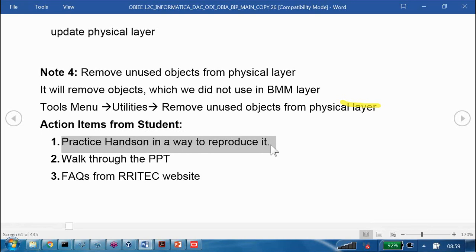See, all brains will not be on the same page, right? Some people will be able to produce without seeing, immediately they can go and produce it. Some people may require one time they have to see it and practice it. Second time they may be able to produce it. Some people may need to practice 3 or 4 times, then they will be able to produce it. But our target is what?